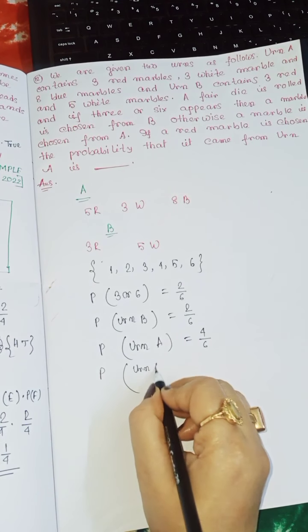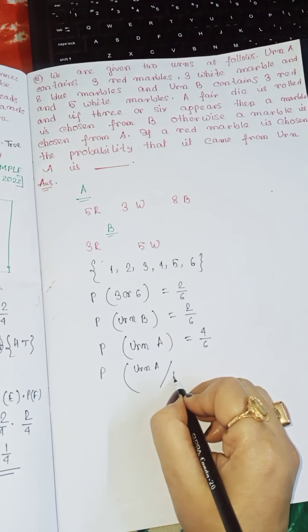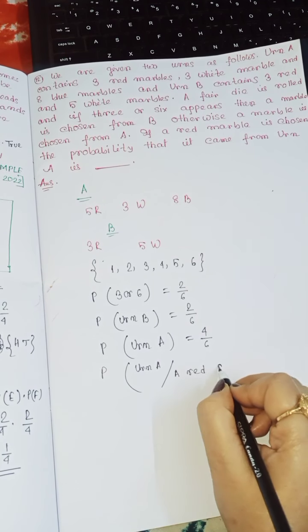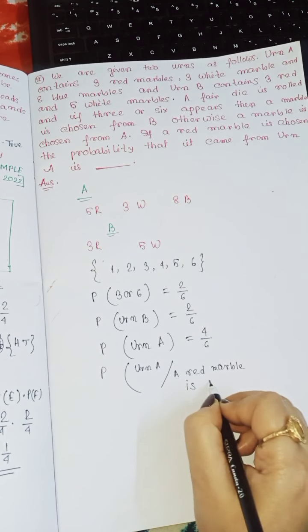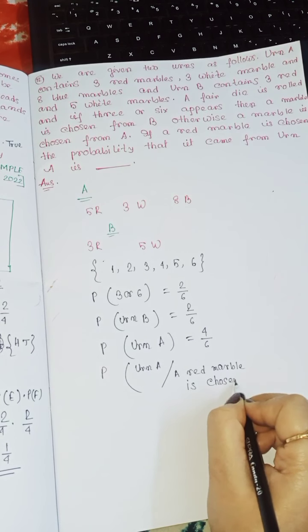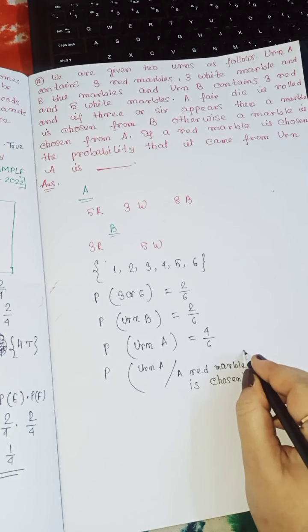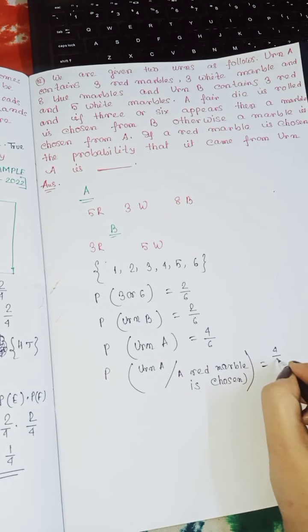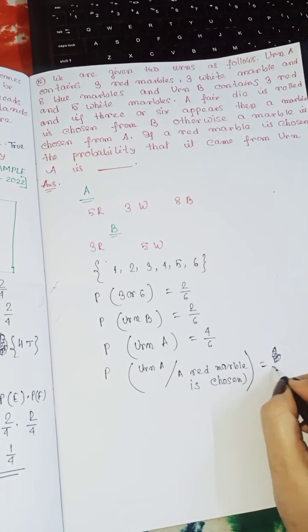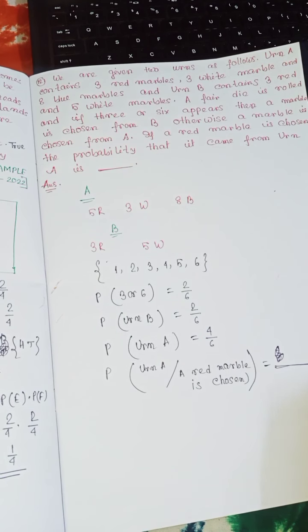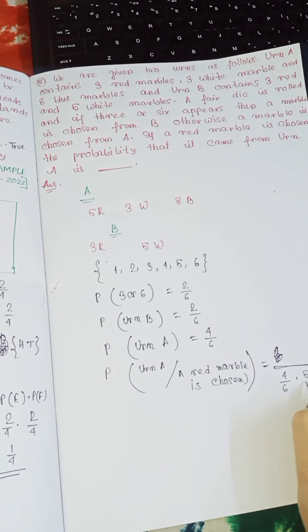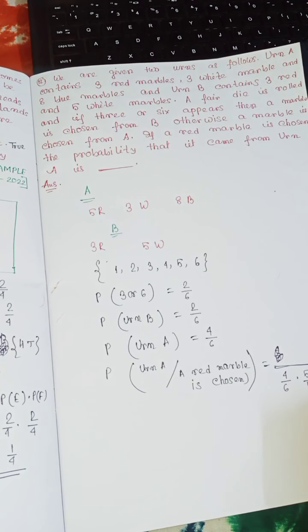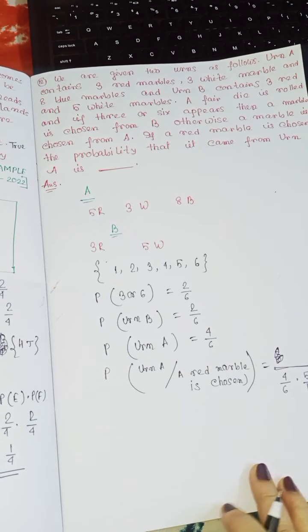Now the probability of urn A given that a red marble is chosen. At first, the denominator is 4 by 6 into 5 by 16 plus 2 by 6 into 3 by 8.